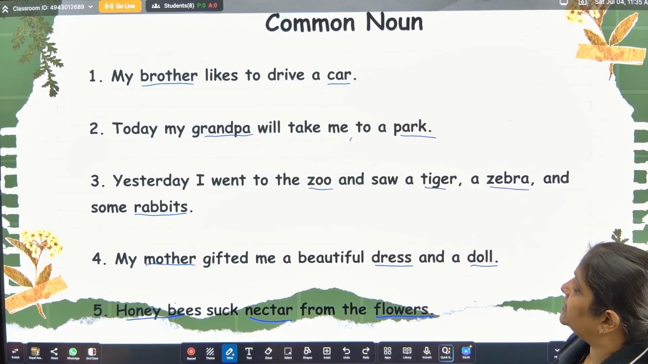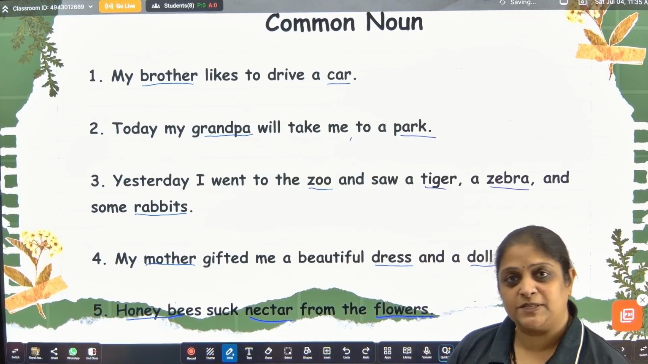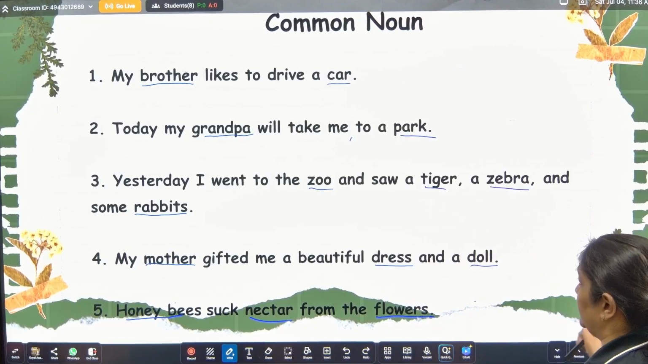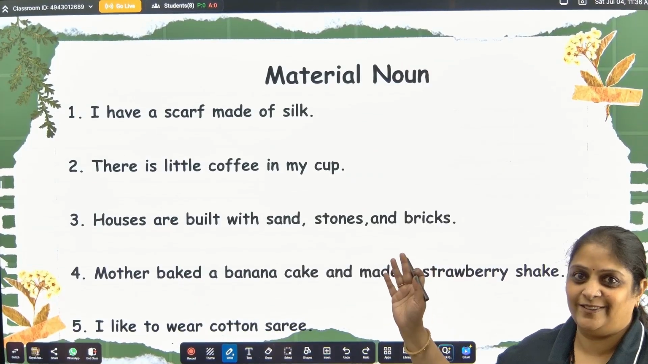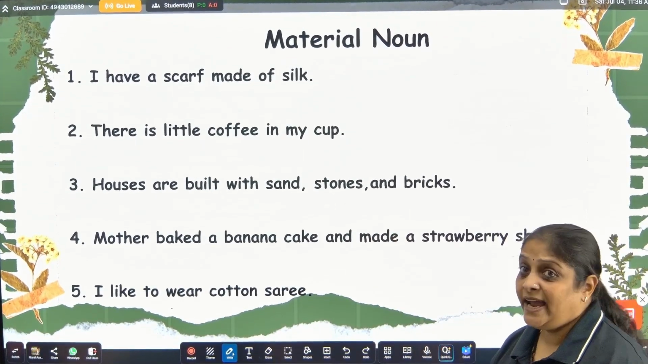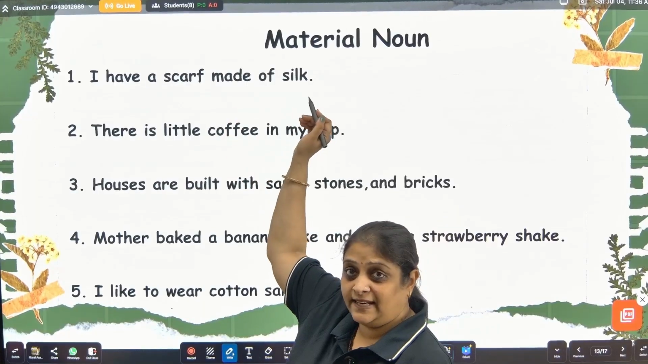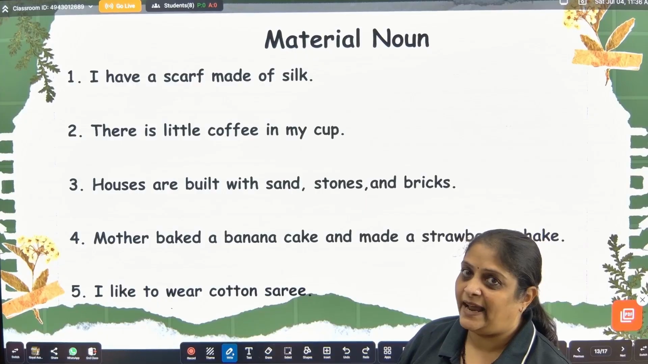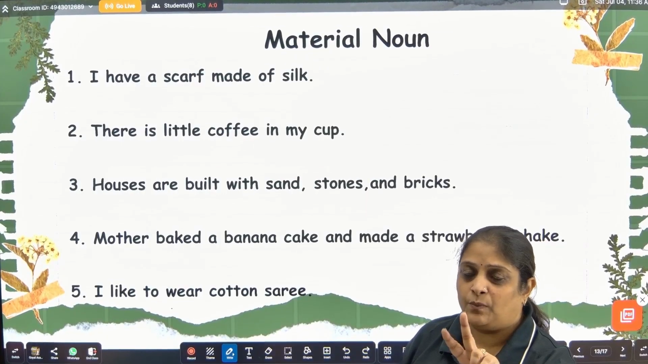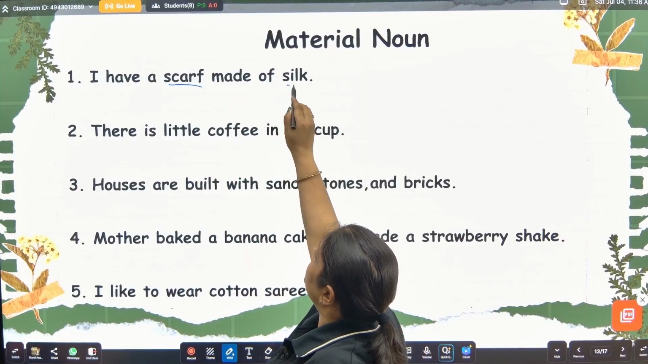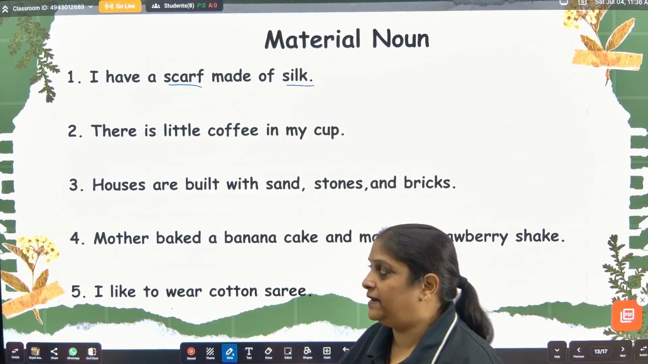Okay. These are the examples of common noun. I think this must be clear. Should we move further? Yes. Let's go. Material noun. I have a scarf made of silk. Scarf made of silk. So, what material and out of what it is made? Both we will consider. So, here scarf is also a material noun and silk is also a material noun.